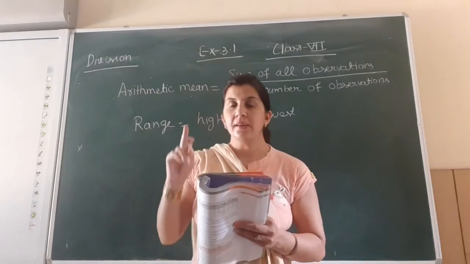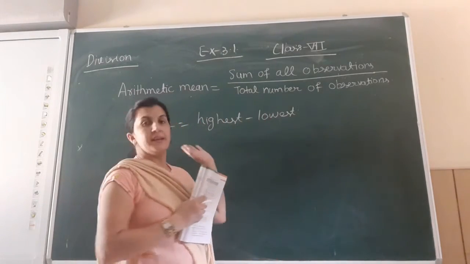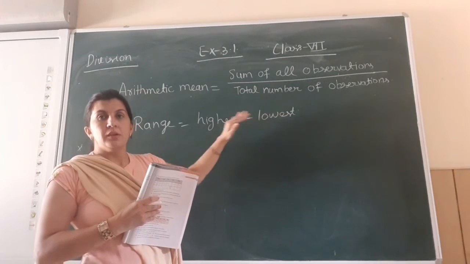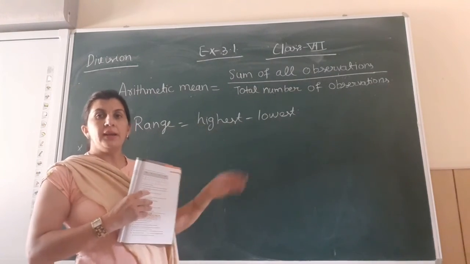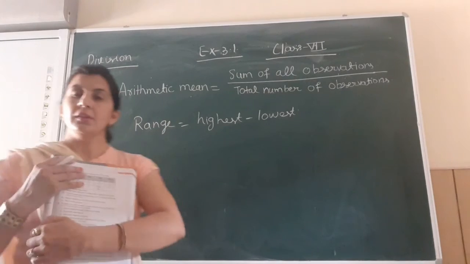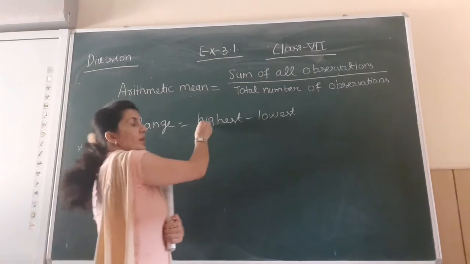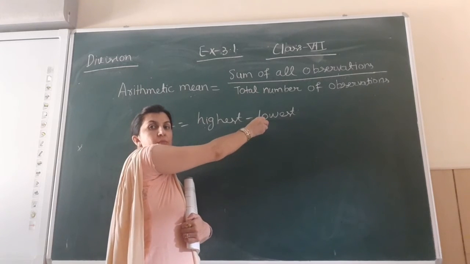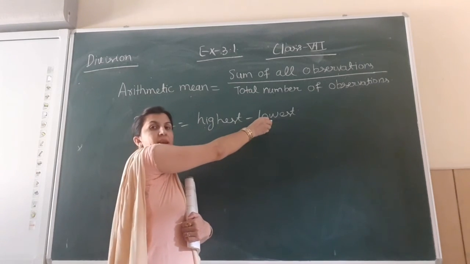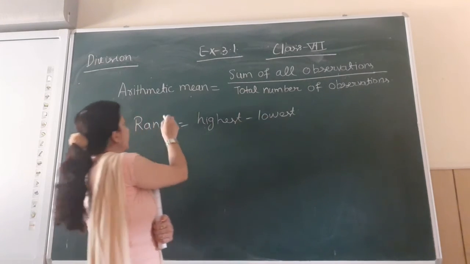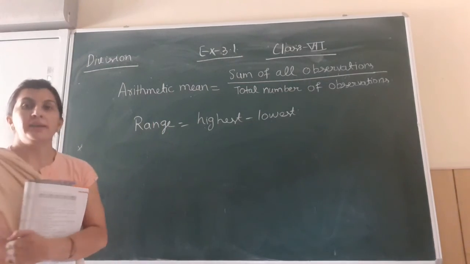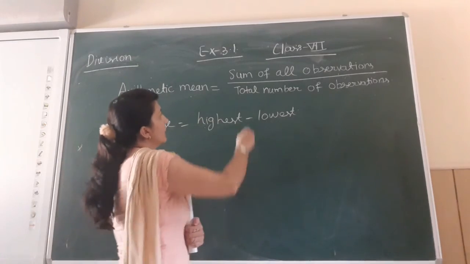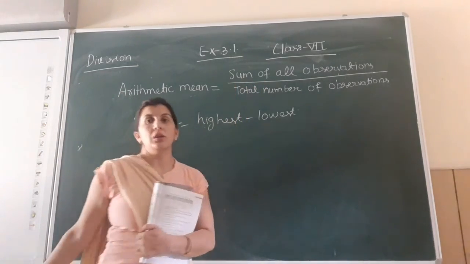Before starting the exercise, one term also came: range. The range formula is highest minus lowest. If I am talking about the marks of the students, the student who gets the highest marks and the student who gets the lowest marks, when I subtract both of these, I will get the range. Highest minus lowest. And average, arithmetic mean, is sum divided by total number.